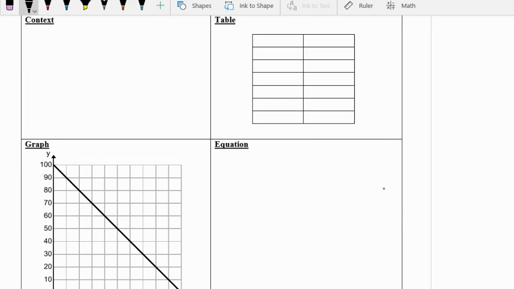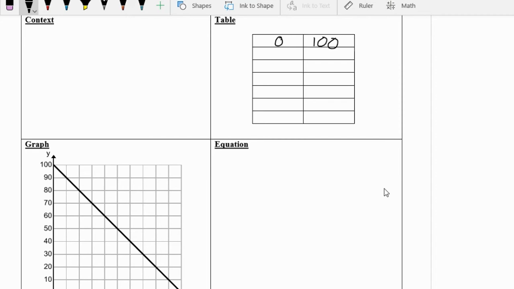All right, so now we're given a graph, and we need to fill everything else out. So just looking at this, do you guys think it's going to be positive or negative rate of change? I think it's going to be a negative because we're moving down and to the right. So that looks like a negative to me. It looks like we're decreasing. So I'm going to start in the table. And I would always start with x equals 0. y has to be 100.